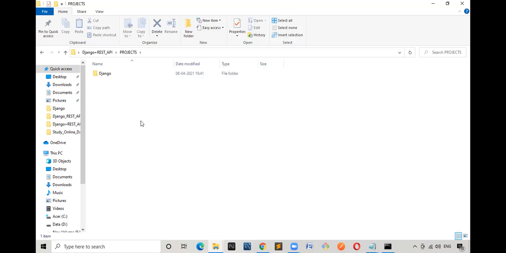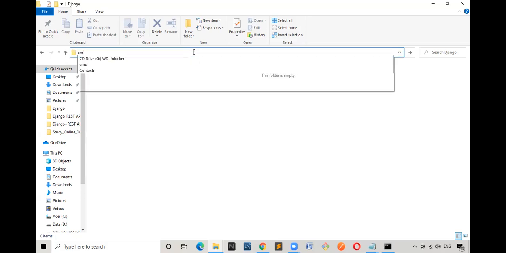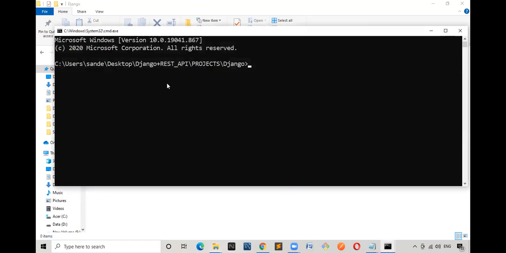I will open the command prompt. Okay, sir, how to open the command prompt? It is very simple. See here, type CMD here, or use the shortcut Control L. Control plus L, L means love. Automatically it will go there. Enter CMD. You will be redirected to the path where exactly you want to create your project. Is that clear for everyone?